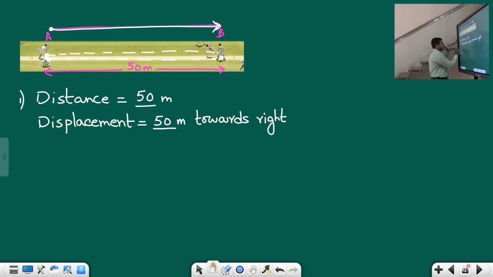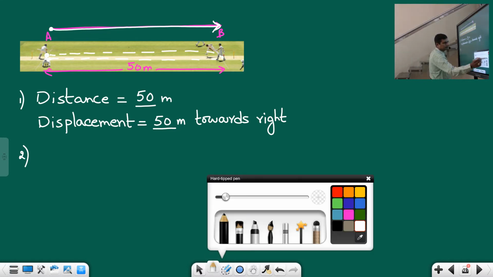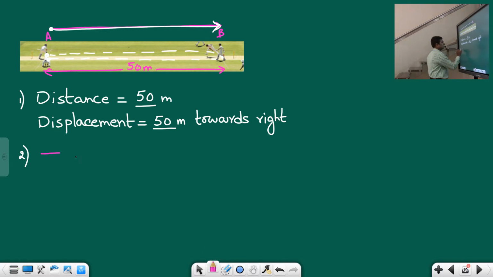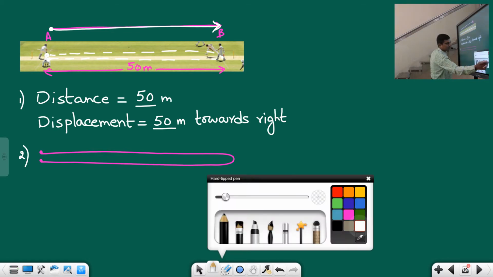Suppose second case, students, where he takes 2 runs, that means he starts from point A, goes like this and then comes back to the same position. Now what is the distance covered, students?